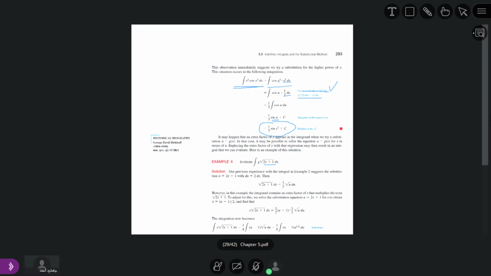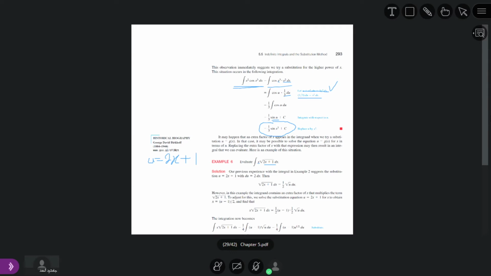So we substitute u is equal to 2x plus 1. Now if we take its derivative, it becomes 2. So from here we can get the value of 2x plus 1, because it is u, and the value of dx.